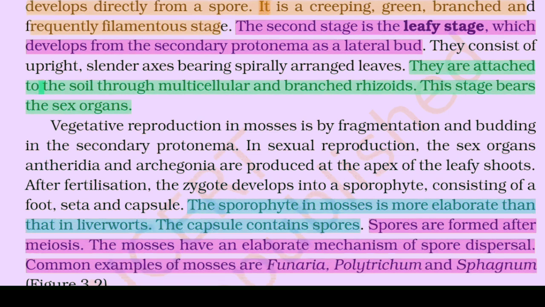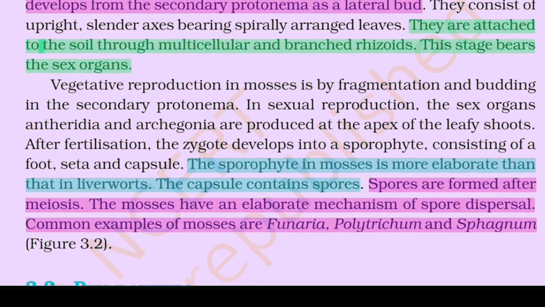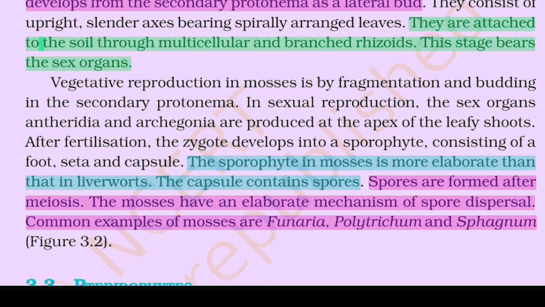Mosses. The predominant stage of the life cycle of mosses is the gametophyte, which consists of two stages. The first stage is the protonema stage, which develops directly from a spore. It is a creeping, green, branched, and frequently filamentous stage. The second stage is the leafy stage, which develops from the secondary protonema as a lateral bud. They consist of an upright, slender axis bearing spirally arranged leaves. They are attached to the soil through multicellular and branched rhizoids. This is the stage that bears the sex organs. Vegetative reproduction in moss is by fragmentation and budding in the secondary protonema.